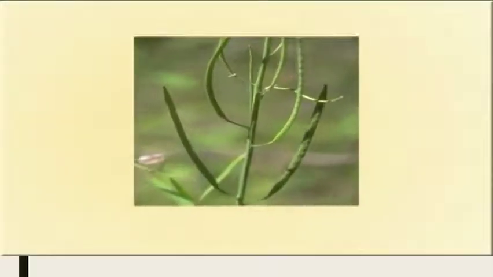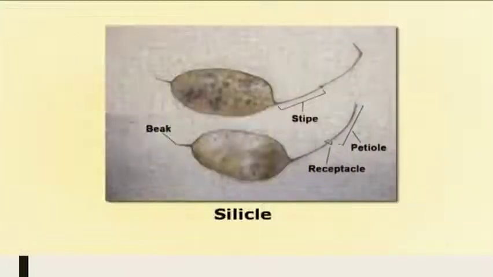The nectaries here are very discrete, or they can be in the form of a ring, which are around stamens or carpels. Now the fruit. Fruit is here either siliqua or silicula. What is the difference between siliqua and silicula? In the case of siliqua, it is longer than broad. But in the case of silicula, it is opposite. It is broader than it is long.